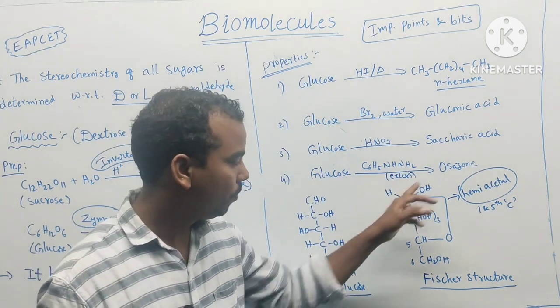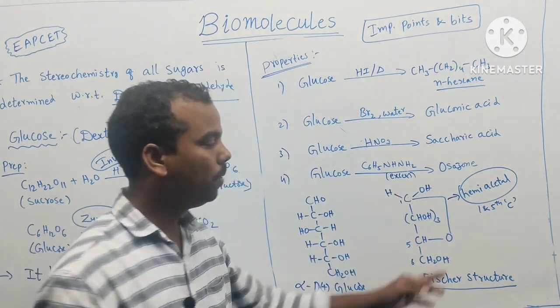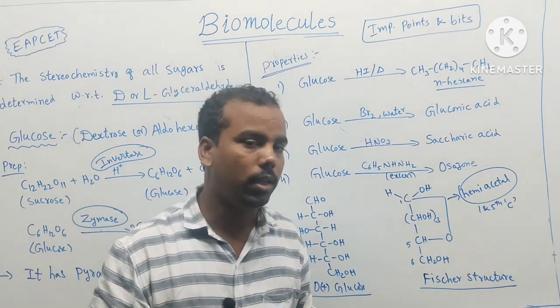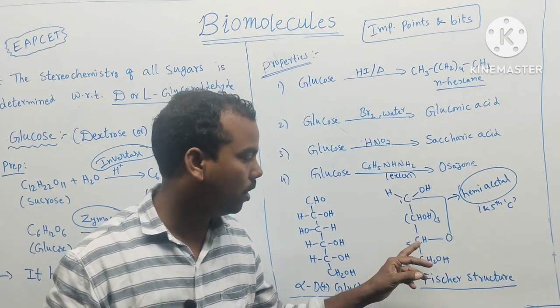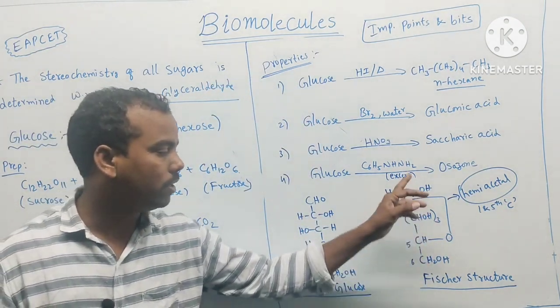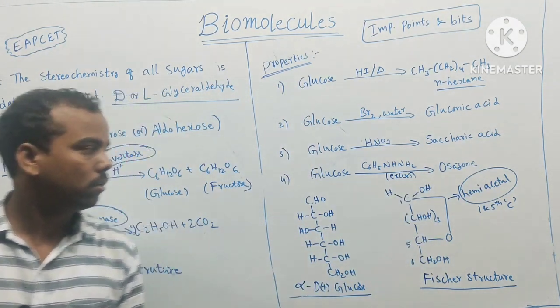So next, it is the cyclic structure. In the previous year we asked in which carbon the hemiacetal formation takes place. That is the one question. 5th carbon hemiacetal ring formation takes place. Okay, it is the Fischer structure. Okay, note this.